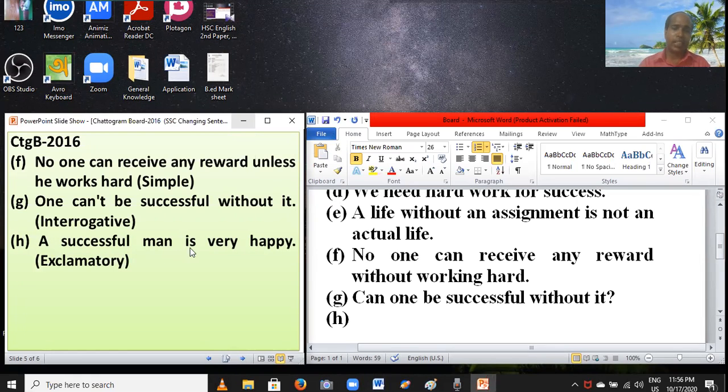A successful man is very happy. Exclamatory. Dear students, you have to change it into exclamatory. Notice, if you find this formula "very", "great", "really", while changing into exclamatory, you have to use "what". If an article is not used before "very", you have to use "how".